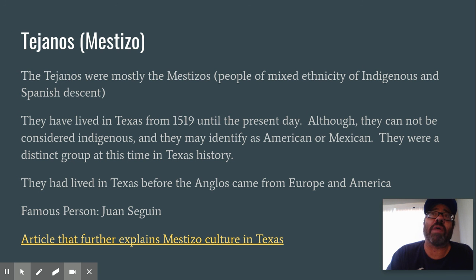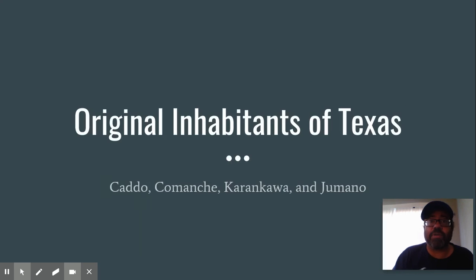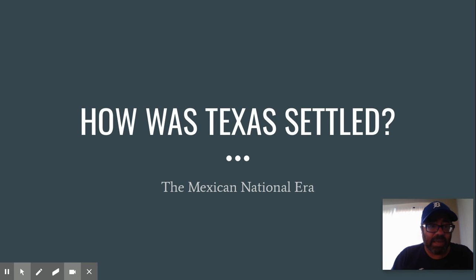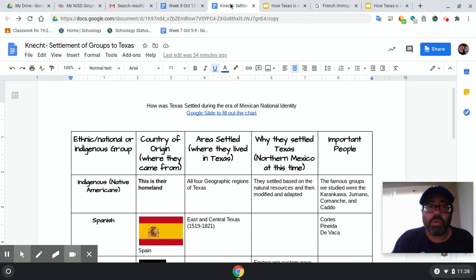Most of Mexico at that time, 1821 Mexico, the positions of power were held by Spanish folks that were of Spanish descent, and so some of the Tejanos who were born and raised in the New World didn't appreciate that so much. So these are all the different groups that have come to Texas. And let me go back to right here, the chart.